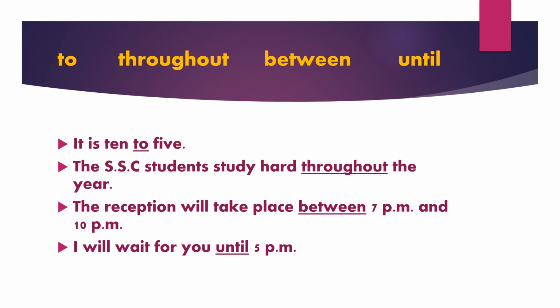The preposition between shows length of interval in 2 points of time. For example, the reception will take place between 7 p.m. and 10 p.m. Until. The preposition until shows the point in time. For example, I will wait for you until 5 p.m.